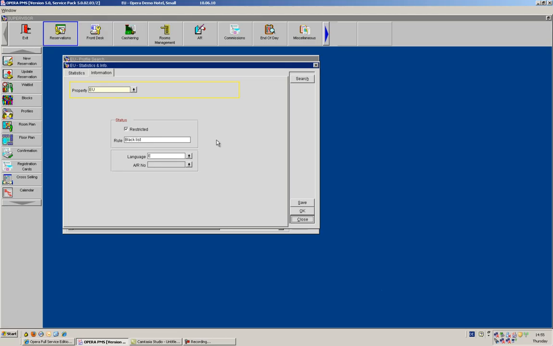So this is all for the individual profiles session that we had for you today. We will be going through and seeing further on how to put in and how to create profiles for our companies, travel agents, sources and groups as well. And then we will also see the different options that are hidden under the options button, where we would be able to also do some more advanced things with our profiles.